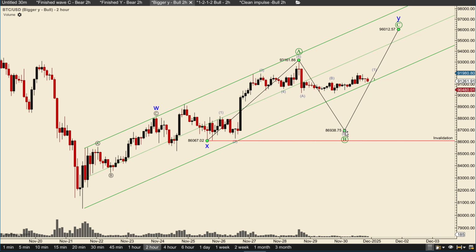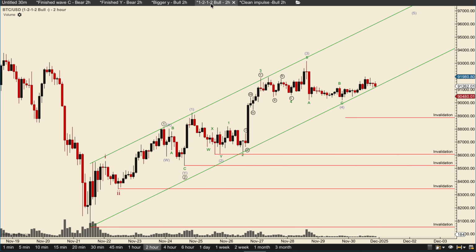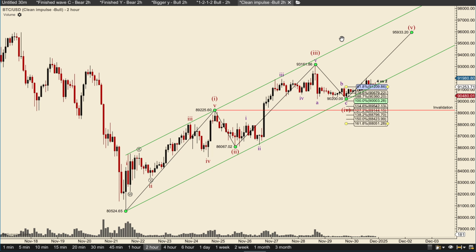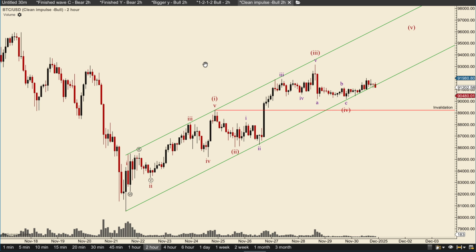That is fine as well. But in the other scenarios here, you don't want wave 4 here to touch the 61.8, which is here, and you don't want the clean impulse to touch this, the origin of wave 1. So that is a hard invalidation.